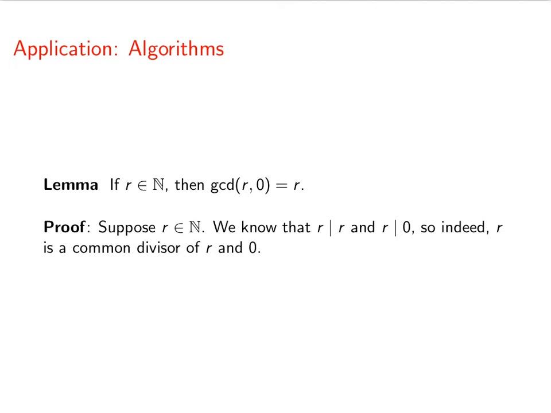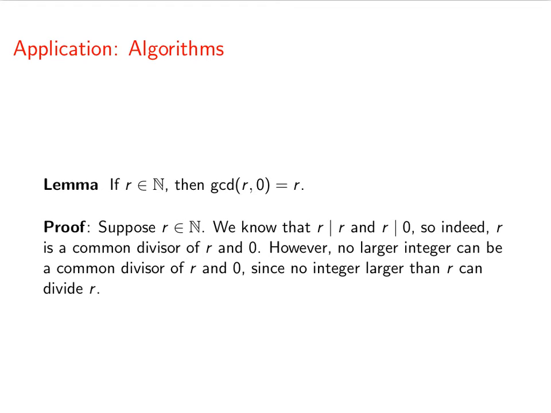Now we know that r divides r and r divides 0. So in fact, r is a common divisor of r and 0. However, there's no larger integer that can be a common divisor of r and 0, because anything bigger than r won't be a divisor of r. Therefore, the greatest common divisor of r and 0 is just r.